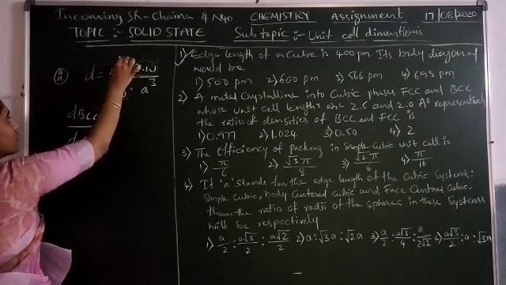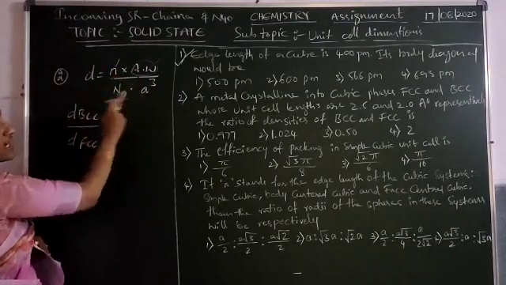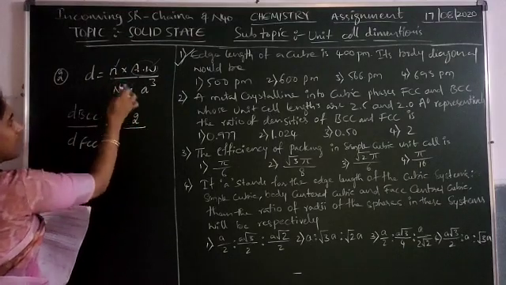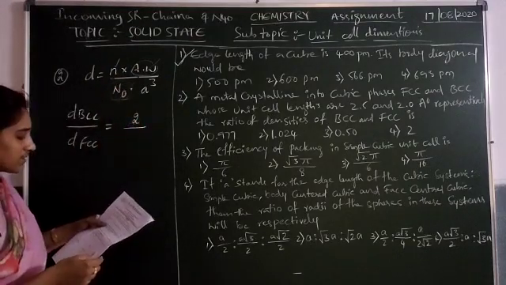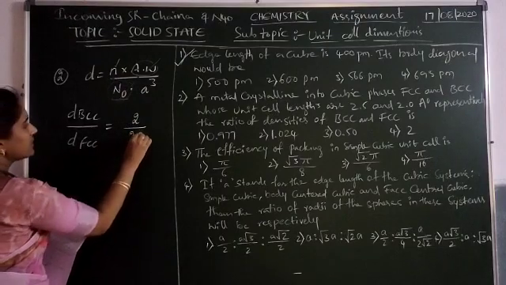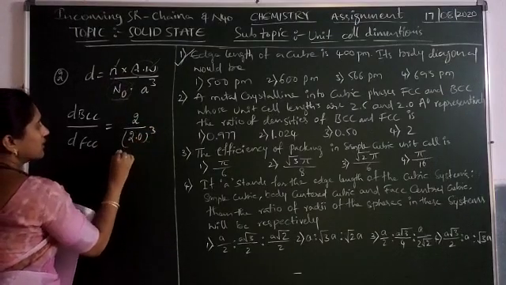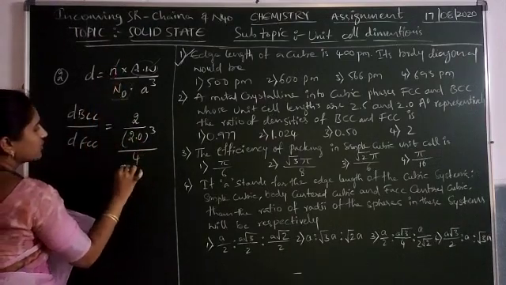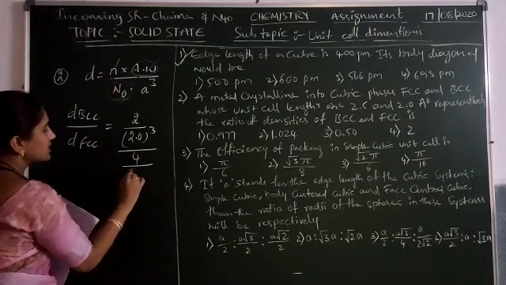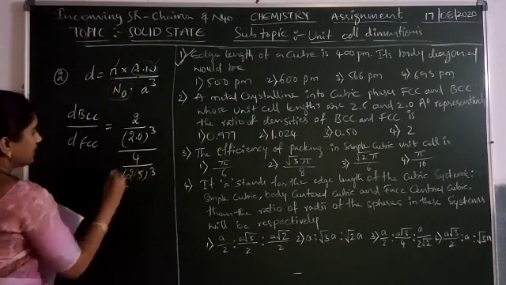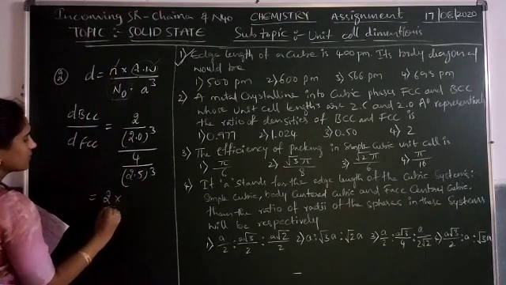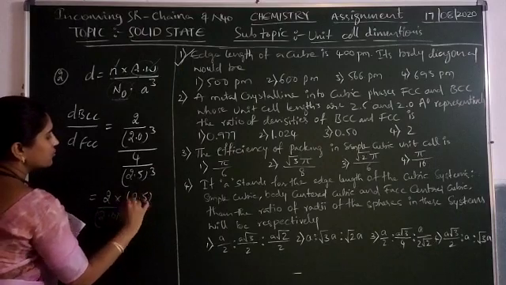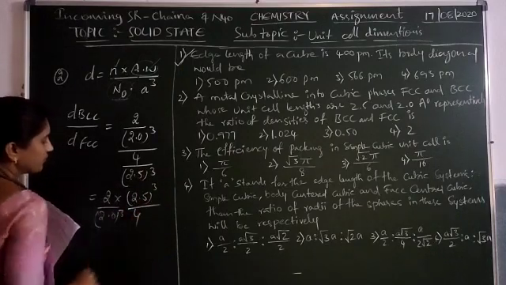In the densities ratio, the changing values are the number of atoms and the length. BCC total, how many number of atoms are represented? 2. And then the denominator a cube. What is that BCC length? The length of BCC is 2, cube to the top. Density of FCC: FCC number of atoms is 4 to the top. What is the length of FCC? 2.5. Whenever we solve this, 2 by 2 cube, and then this one shifted to the denominator, 2.5 and then 4.